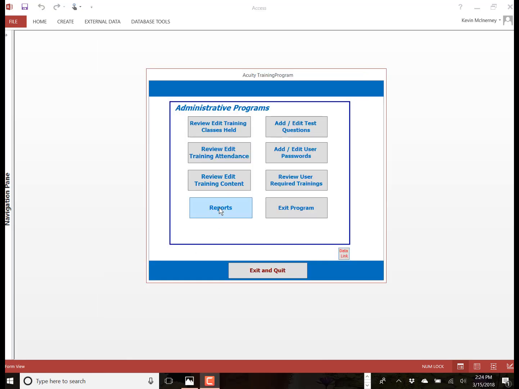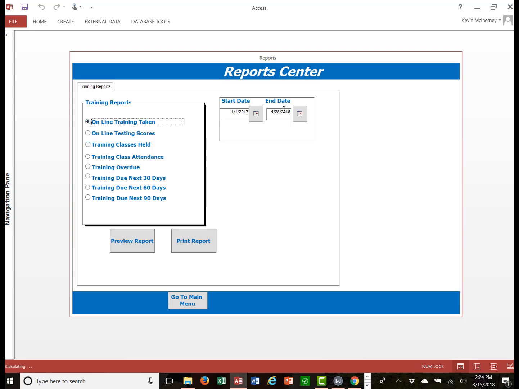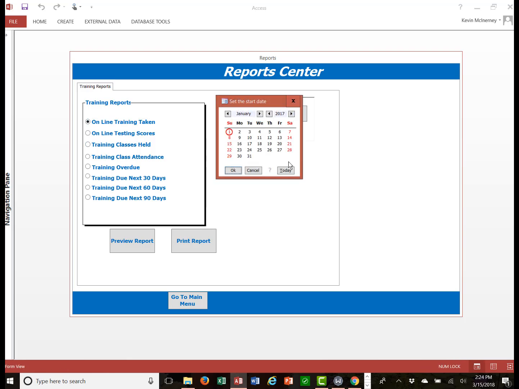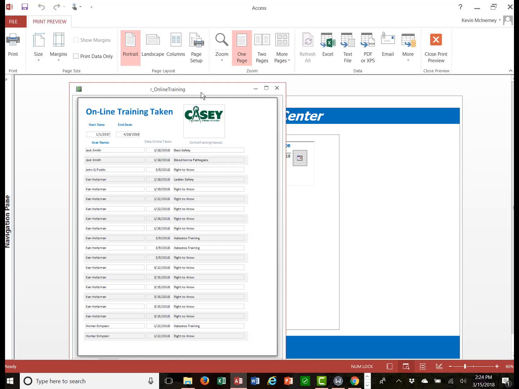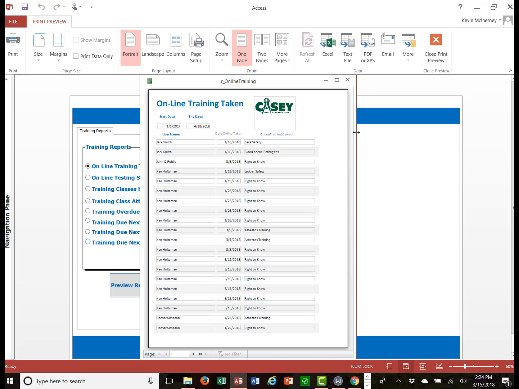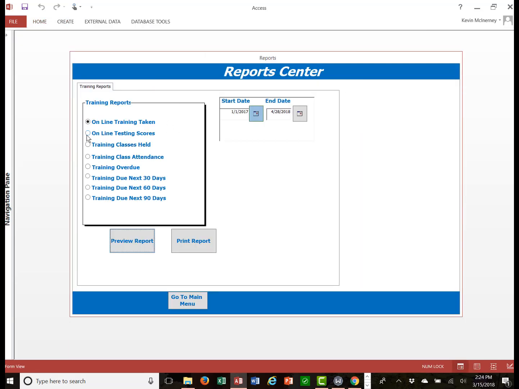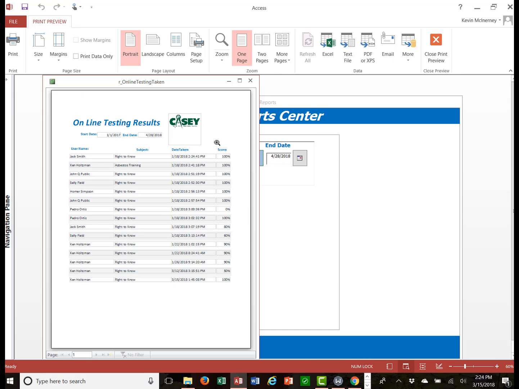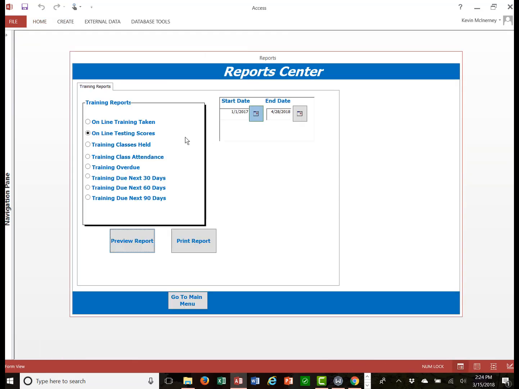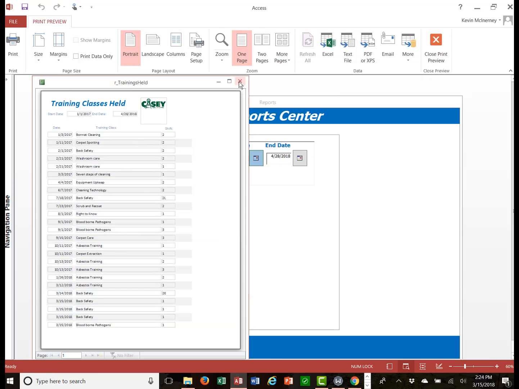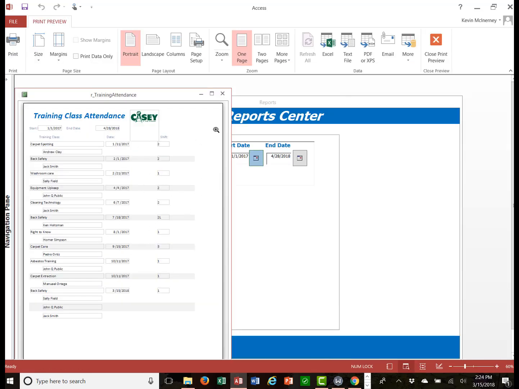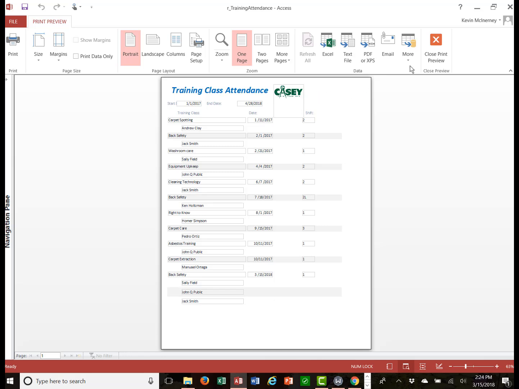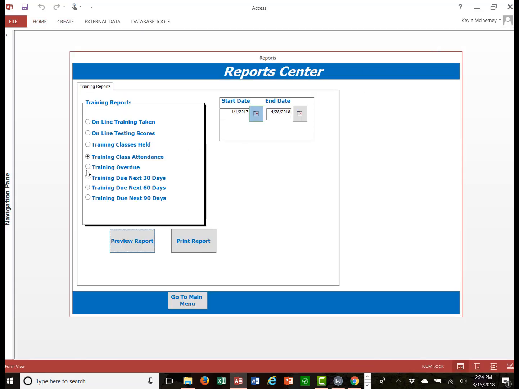From the administration menu, you can go to the reports. We can view for any period of time by entering the dates here. Online training taken. These are all the trainings that people have taken online during that period. We can view the testing scores for that period, any period of time. Any training classes that were held. The training class attendance, who was at those trainings. These can all be printed.